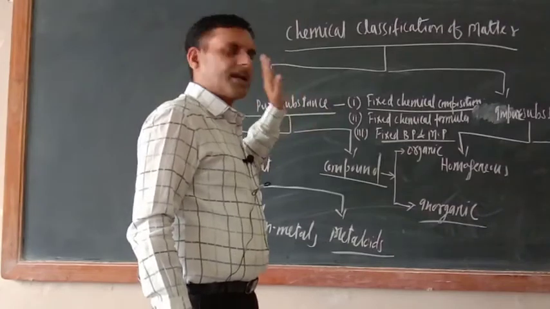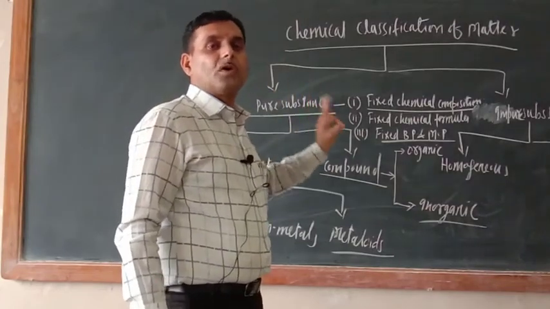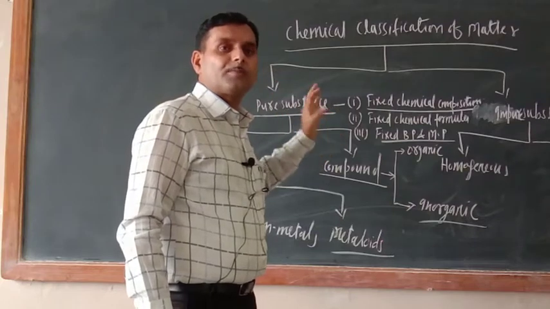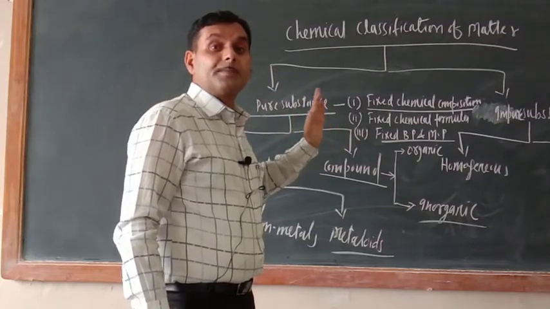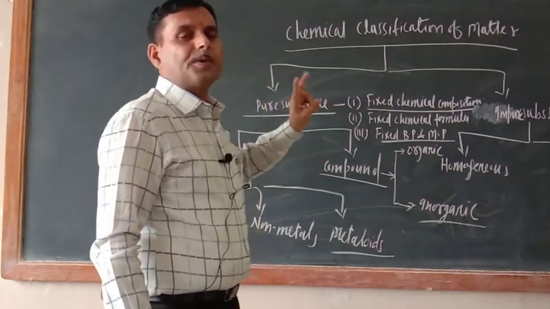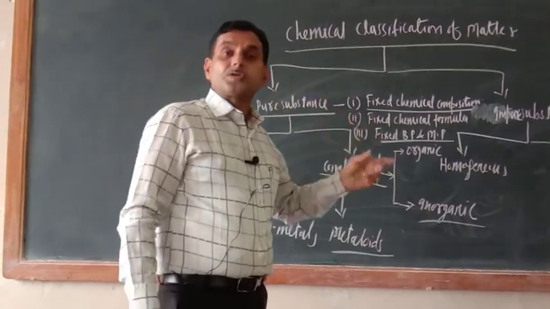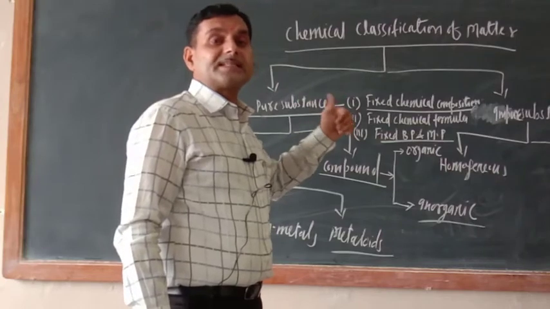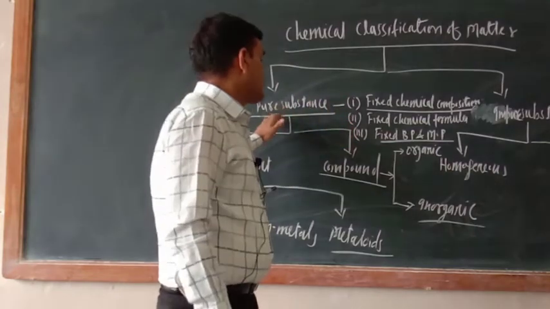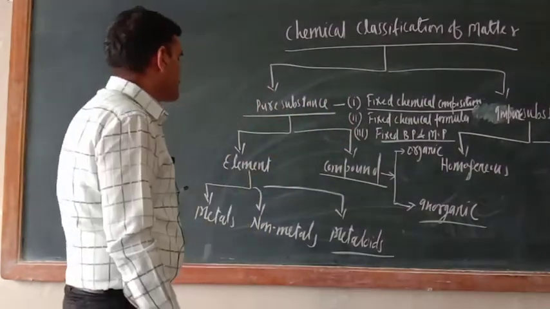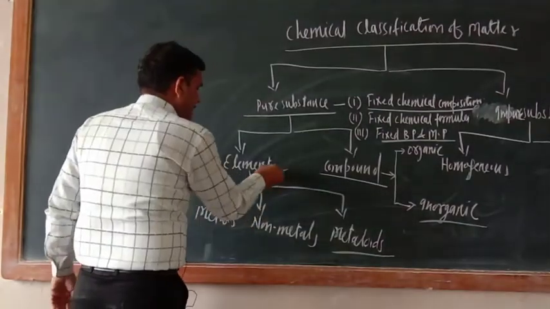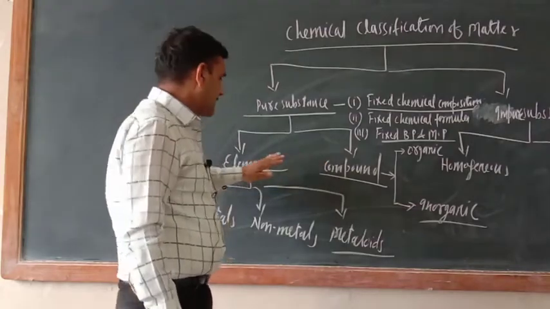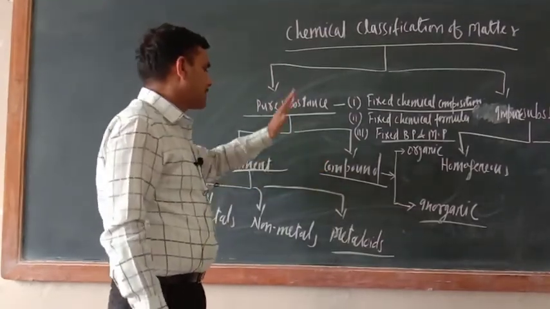So ultimately, what are pure substances? Pure substances are those substances which have got fixed chemical composition, fixed chemical formula, and fixed melting and boiling point. If any chemical compound shows these characteristics, it will be considered a pure substance. What is the next one now? Pure substance can be classified into two categories: the element and the compound.